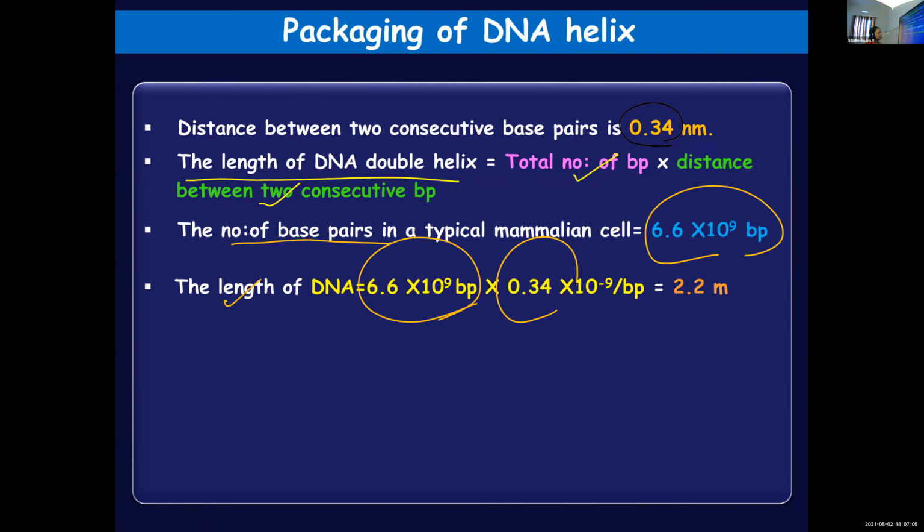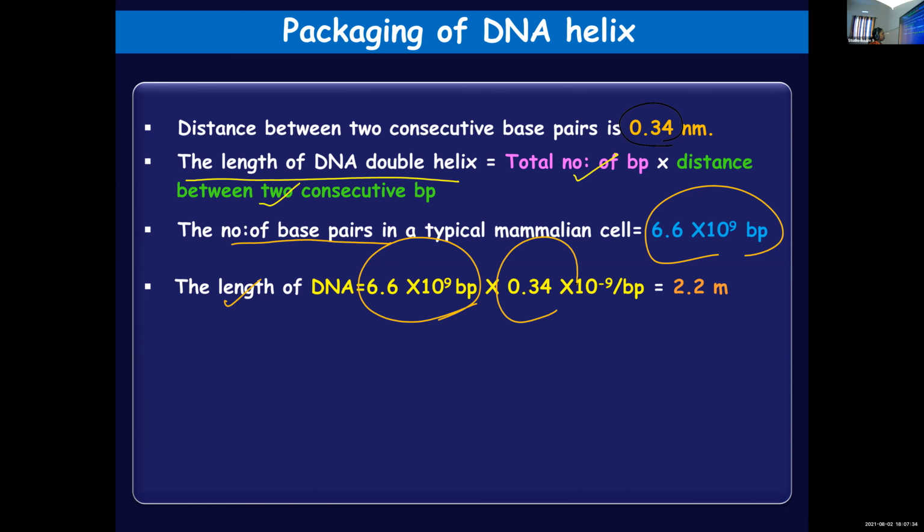Nanometer is converted into 10 raised to minus 9 per base pair, so both values are made uniform. 6.6 into 10 raised to 9 base pairs into 0.34 into 10 raised to minus 9 per base pair, and you will get the answer, 2.2 meters.